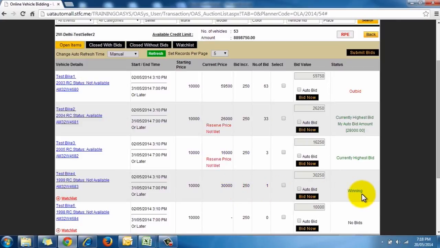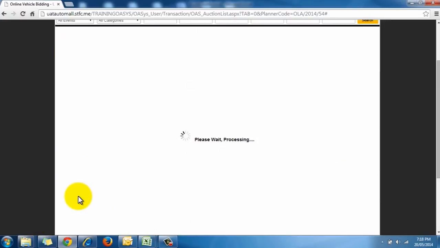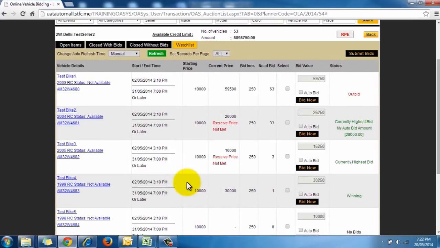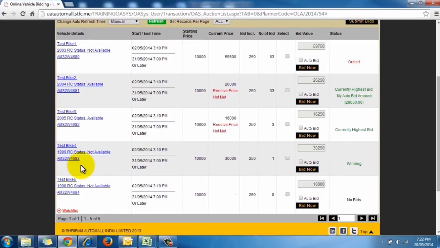In order to focus on a particular vehicle, you can add it to the watch list by clicking Watchlist given below the vehicle. This way, the selected vehicle will get displayed separately from other numerous vehicles in the bidding event. You can also remove a vehicle from the watch list, but only until you have placed a bid on it. Once you have placed a bid for a vehicle, it cannot be removed from the watch list.